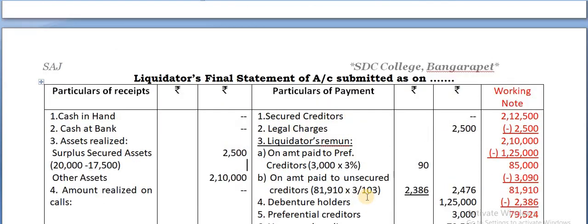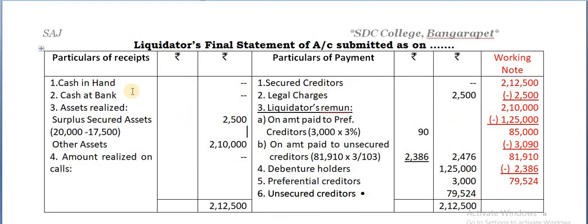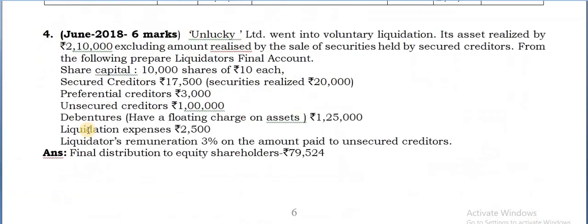So what is the key point in this problem? What have you newly learnt? Whenever you pay towards the secured creditors, be careful. If the full amount realized is taken on the debit side, then you show the payment. If only the surplus is taken on the debit side, then don't show the payment made. Whether we take the full amount or the surplus depends on the information given in the problem. Here it is given that the amount is realized by the sale of securities held by secured creditors.